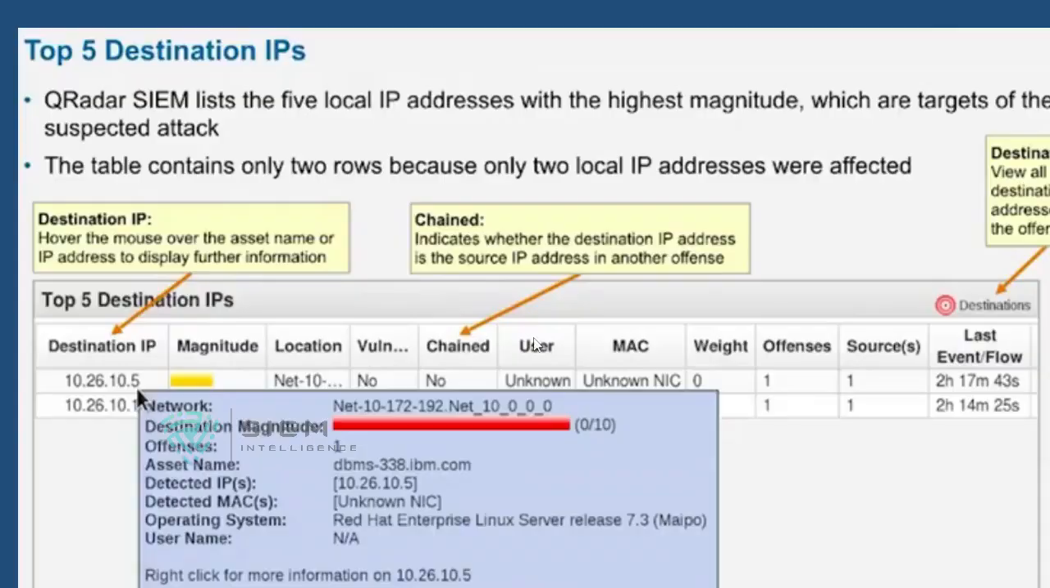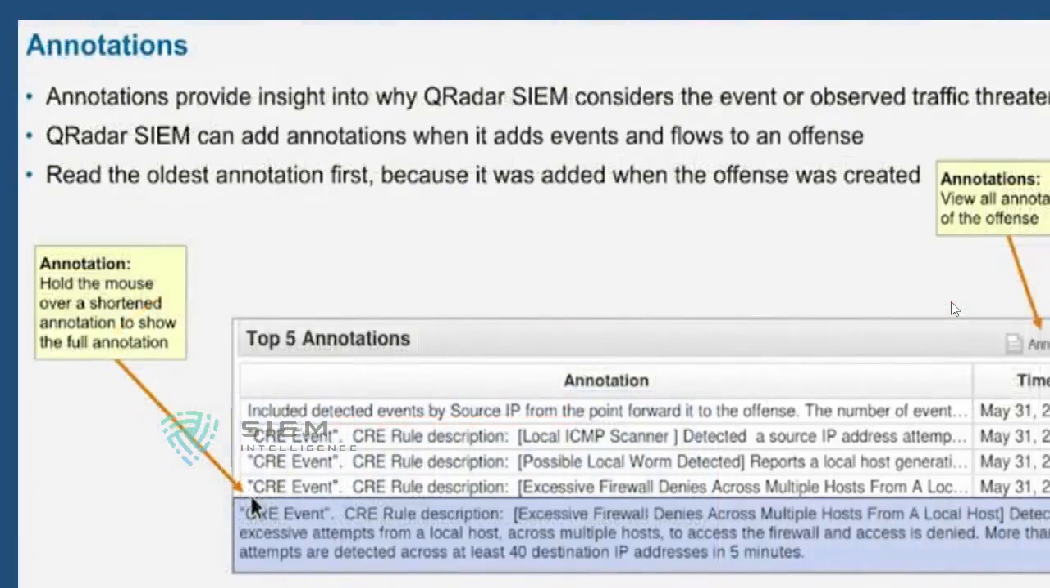So you can see destination. If you want to see the full view, you can just click here. You will get all the destination IPs. Annotations, I told you, hold the mouse over and you can say view all annotations. An annotation is something inside QRadar considered as an event observed for traffic threatening. You can see the number of options. If an annotation is there, then the rule will be triggered according to this.